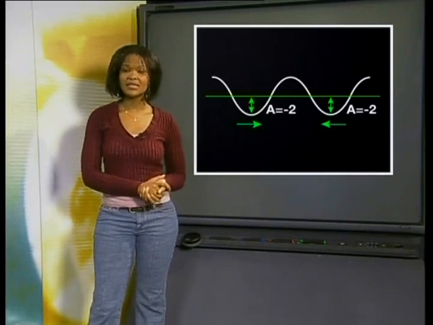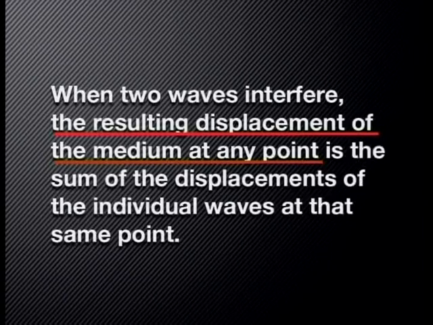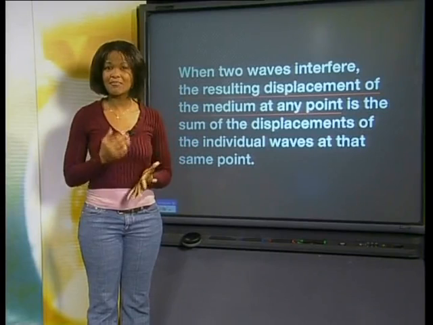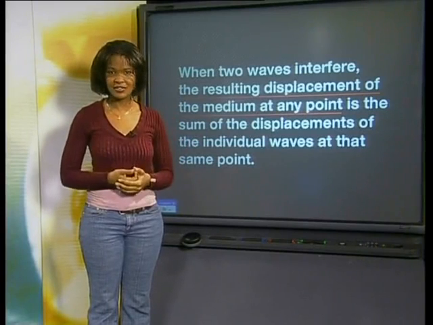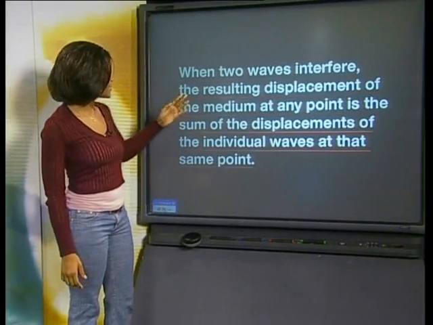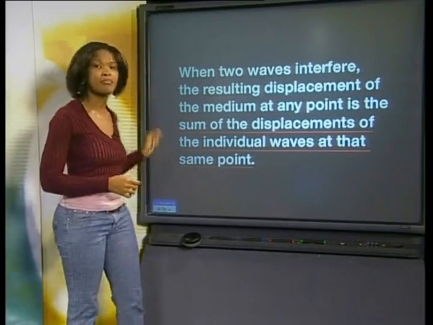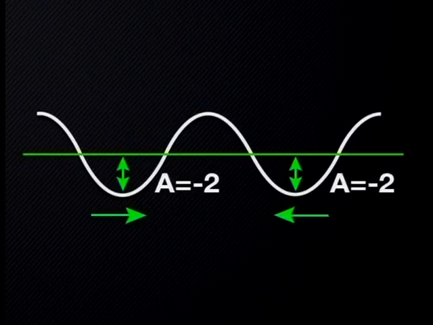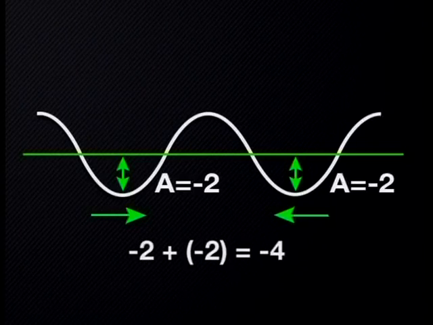Have a closer look at the statement again. Look, this says the resulting displacement of the medium at any point. So in our example, we want to find the resultant displacement at the point it is a maximum to find the amplitude of the new pulse. The amplitude is equal to the sum of the displacements of the individual waves at the same point. Well, this means we must add the amplitudes of the original pulses together. So in our example, both the troughs had an amplitude of -2 centimeters. This means that the amplitude of the pulse formed by constructive interference will be -4 centimeters.